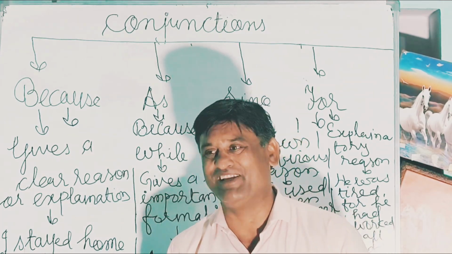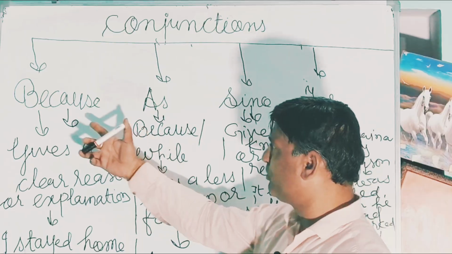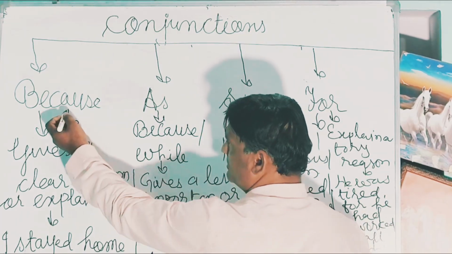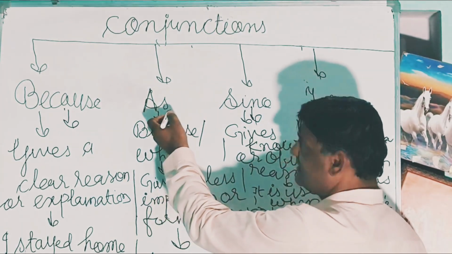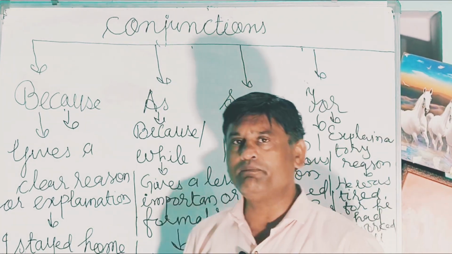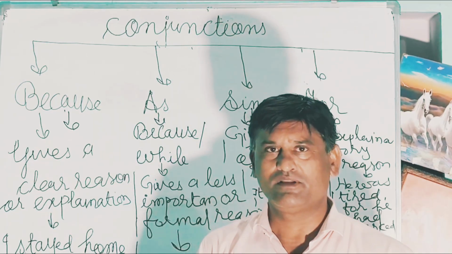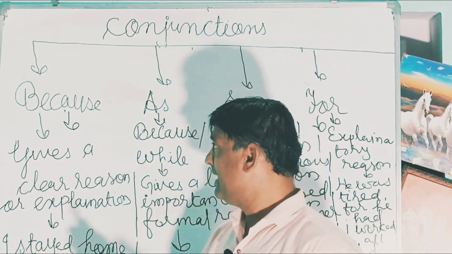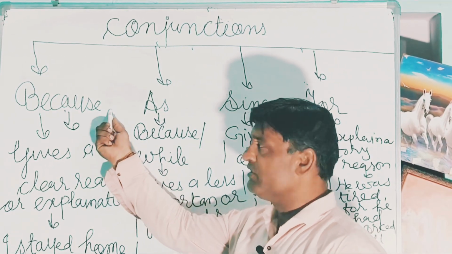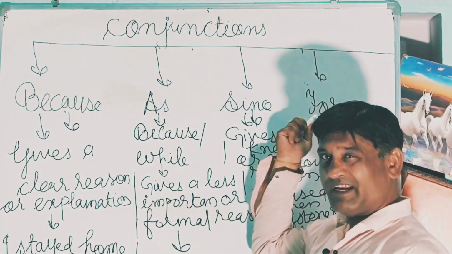Today we are going to study the important conjunctions because, as, since, and for. These are very important conjunctions. They are used for reason, and for showing reasons we use because, as, since, and for.